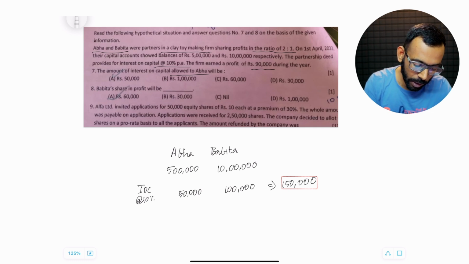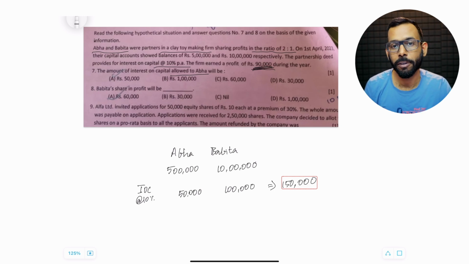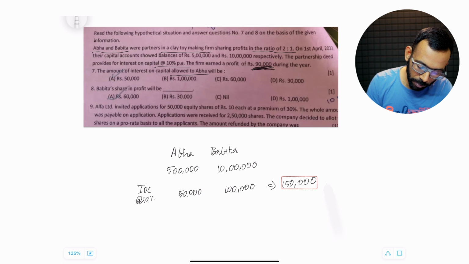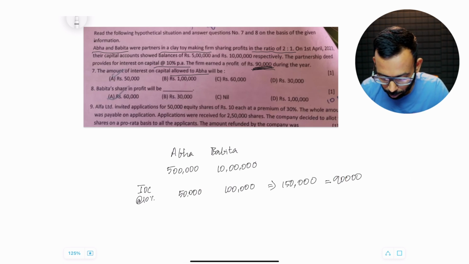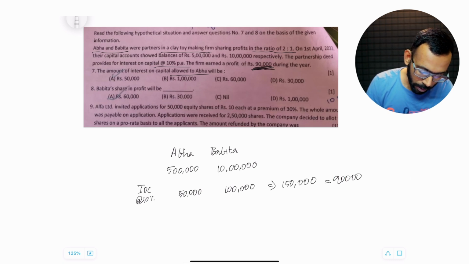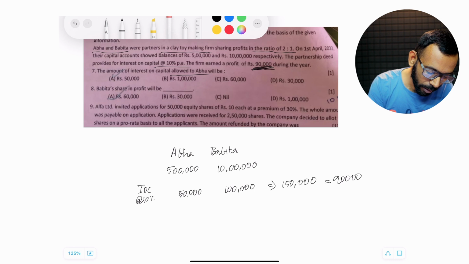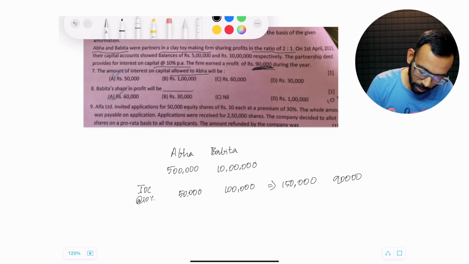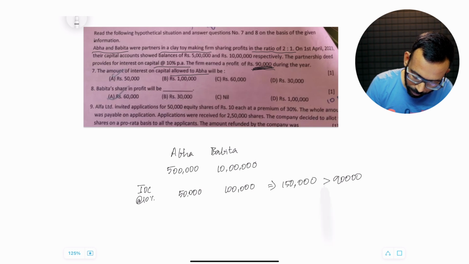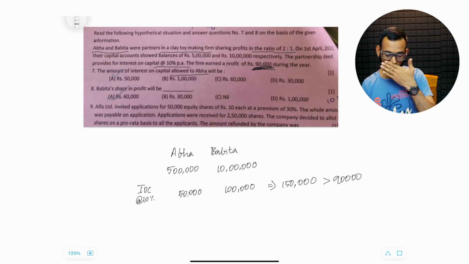But if you see the question, how much is the profit the firm had even made in the first place? The firm made a profit of only 90,000, which turned out to be far less than the summation of interest on capital.